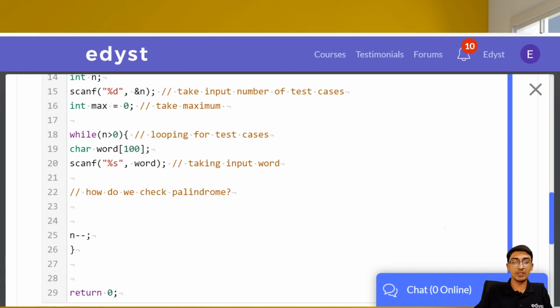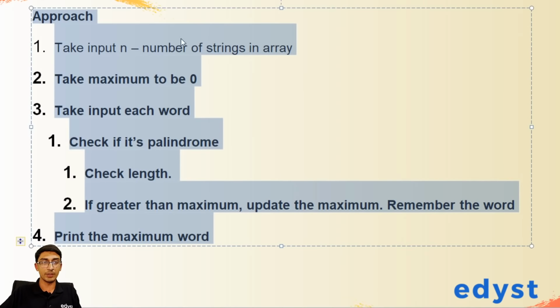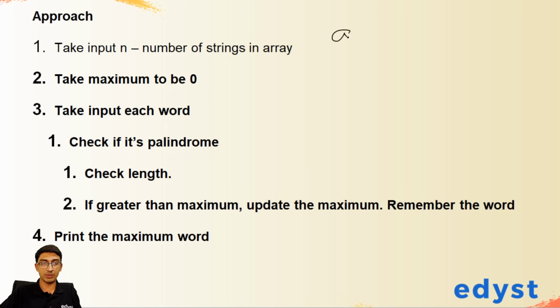If they are, then we know it's a palindrome. Then we keep checking again and again. I'll just bring you back to my slides to tell you what I mean by that. So for example, let's say we have this A, B, B, A. What we'll do is we'll start from A and we'll start here. Check if both these are equal. If they're equal, then we have to check here also, right? They both are equal. Now we can say it's a palindrome.